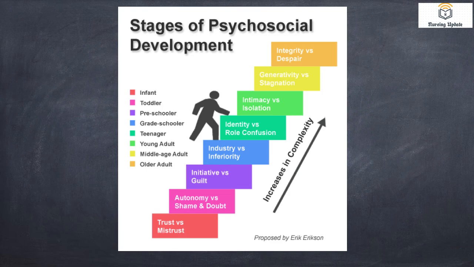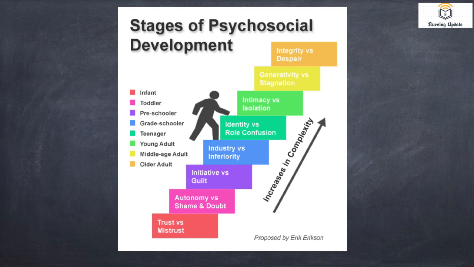From the exam point of view, they won't ask the infant's psychosocial stages, or the toddler psychosocial stages. Most of the MCQs came from these 4 I's. What are the 4 I's? Intimacy versus isolation, identity versus role confusion, industry versus inferiority, and initiative versus guilt. These are the 4 major stages where the MCQs have come till now, because we people get confused, right?